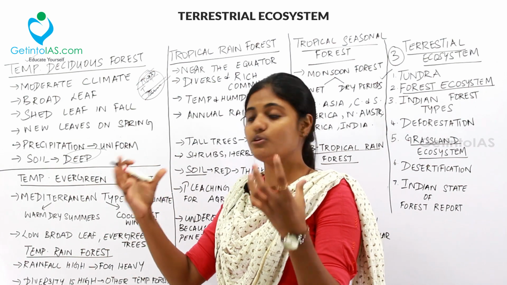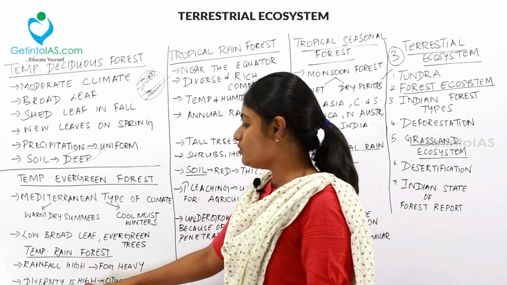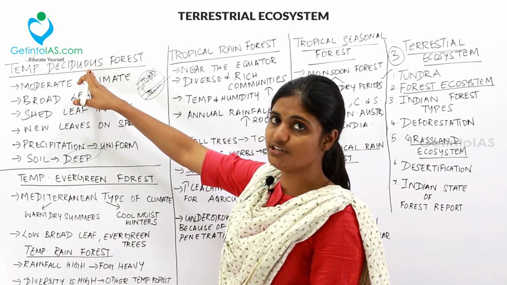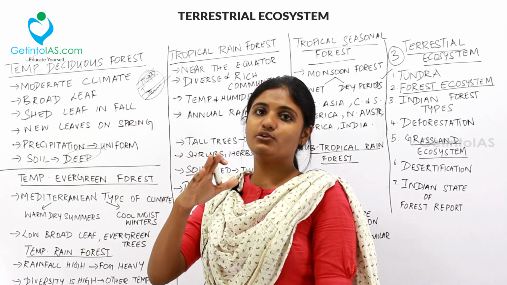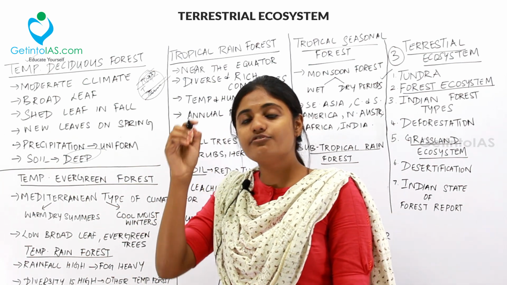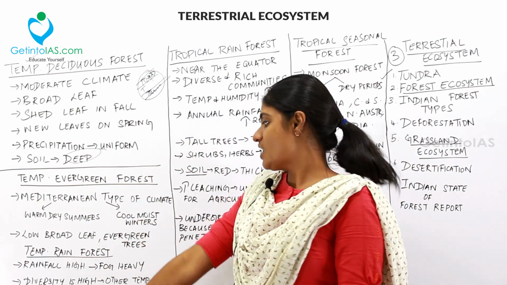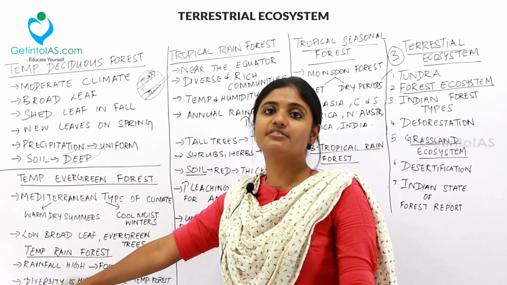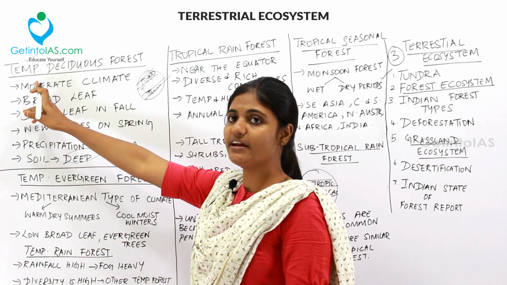The diversity will be huge, so the diversity will be huge when comparing to the temperate evergreen forest and the temperate deciduous forest, but the diversity will be definitely low when compared to the tropical rainforest, because already you know there are more than 50% of biodiversity present in the tropical rainforest, and hence over here the diversity will be lower than that of the tropical rainforest. So these are the three subheadings under the temperate forest.